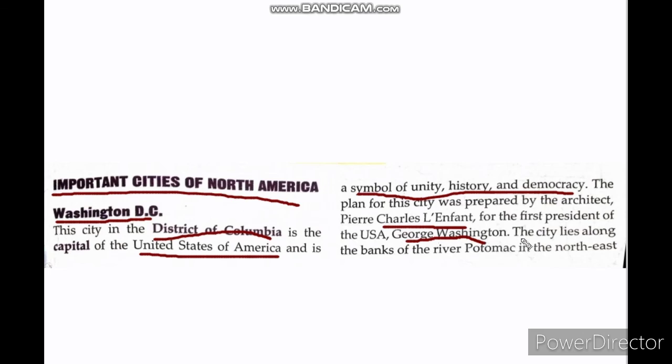Now this city, Washington DC, lies along the banks of the river Potomac in the northeast. On the banks of this river it is located.